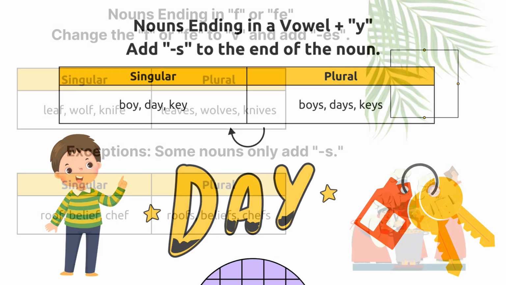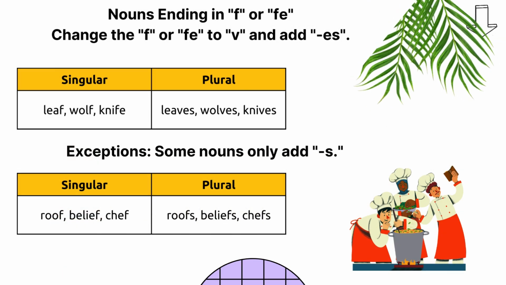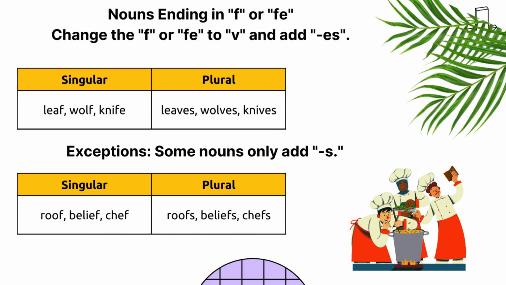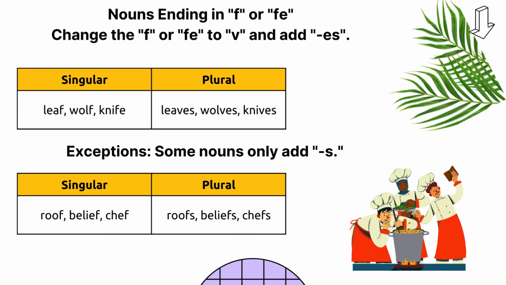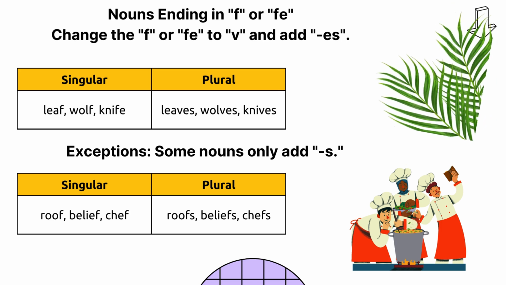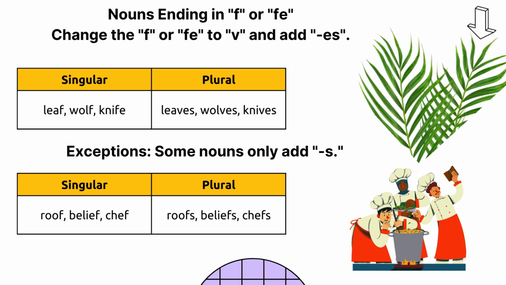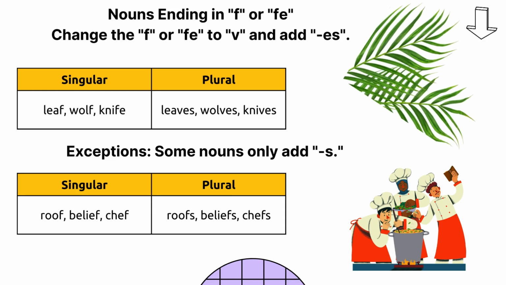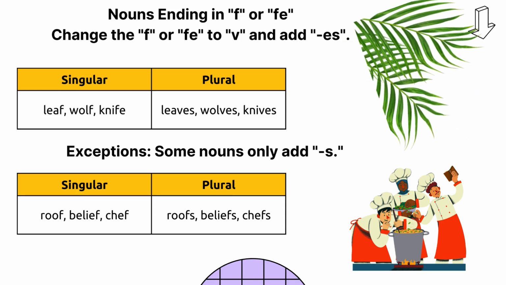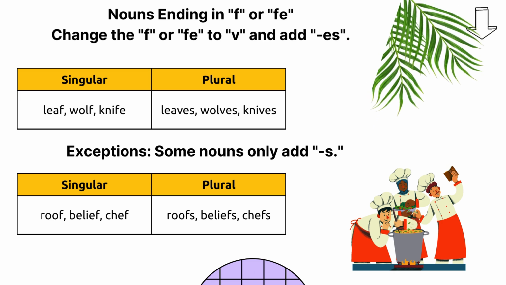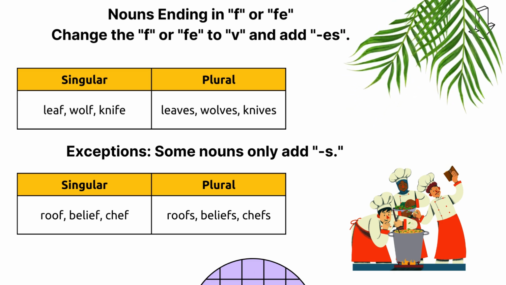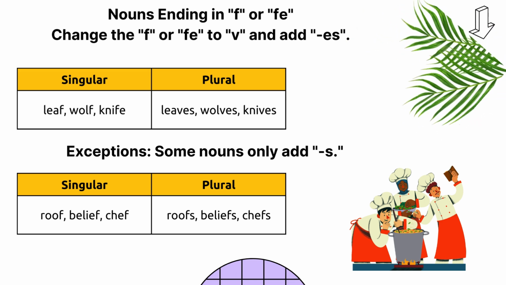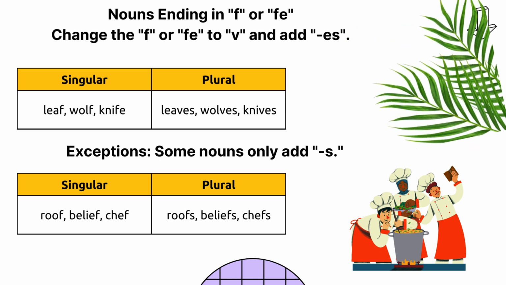Nouns ending in f or fe. Change the f or fe to v and add es. For example, leaf, leaves, wolf, wolves, knife, knives. There are some exceptions to this rule. Some nouns only add s. Roof, roofs, belief, beliefs, chef, chefs.